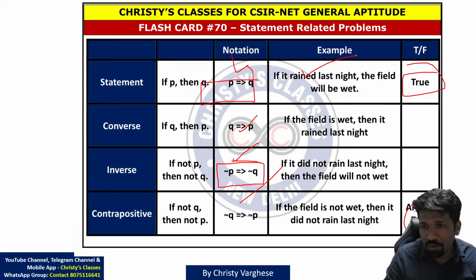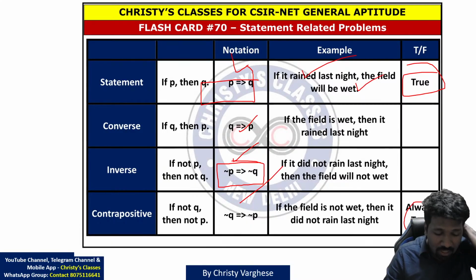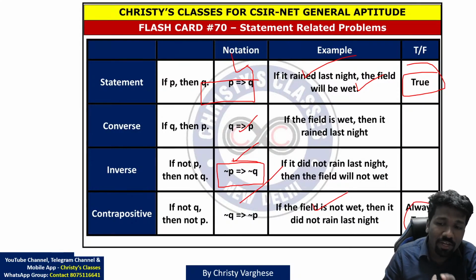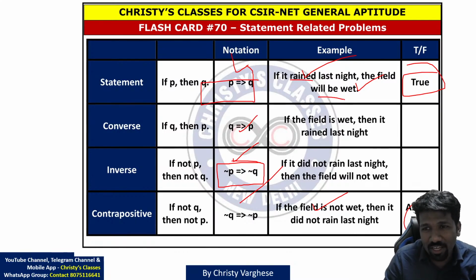For example, if it rained last night, field will be wet. If this is a conditional statement, so contrapositive क्या है? If the field is not wet, it did not rain last night. क्योंकि raining हुआ तो confirm field wet होना चाहिए ना. Field wet नहीं है, मतलब क्या है? Raining नहीं हुआ है.